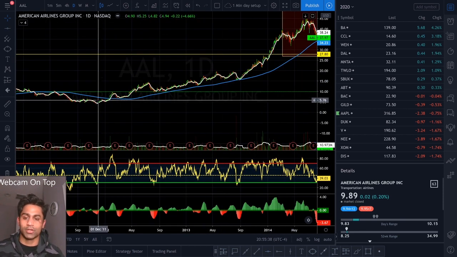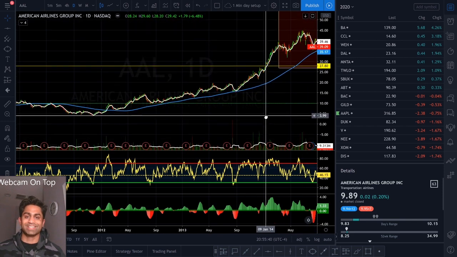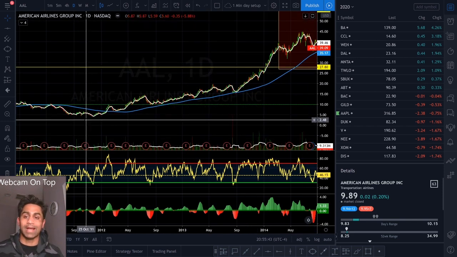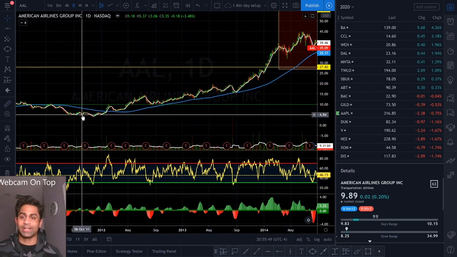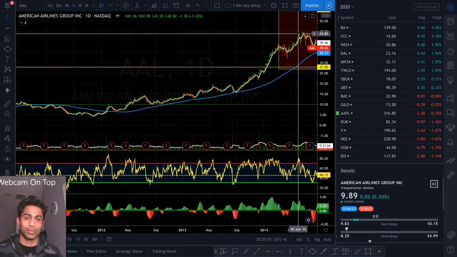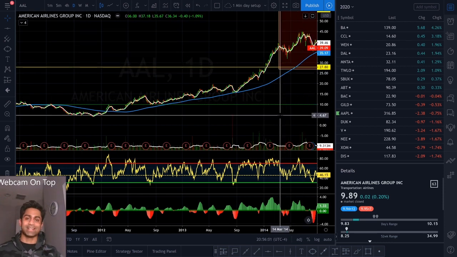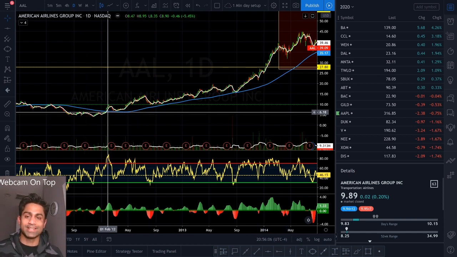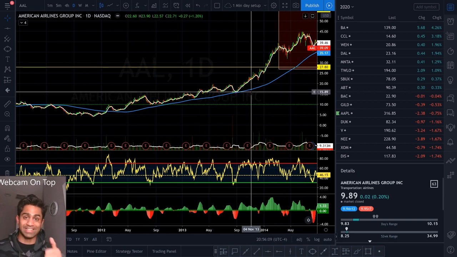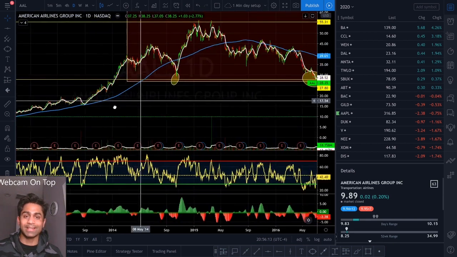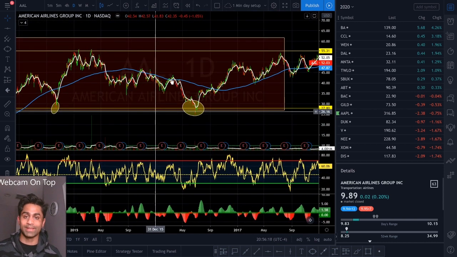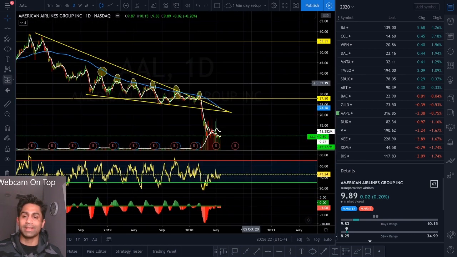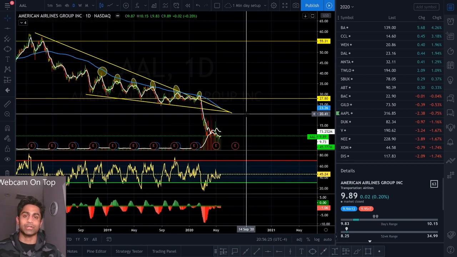So if you go further back into the chart, back in 2011 up until 2014, the stock was actually doing really well and had an ascending pattern, going up close to about 800% in value, from when it was first trading at around $4 or $5 a share all the way up to $45 a share. So American Airlines has a stock pattern that has essentially seen all three phases of a pattern. It has seen an ascending pattern, going up in value and making higher highs and higher lows. Then it entered into a consolidation phase where it was going sideways and trading within that range. And after that, it started making a descending pattern and going down in value, making lower highs and lower lows.